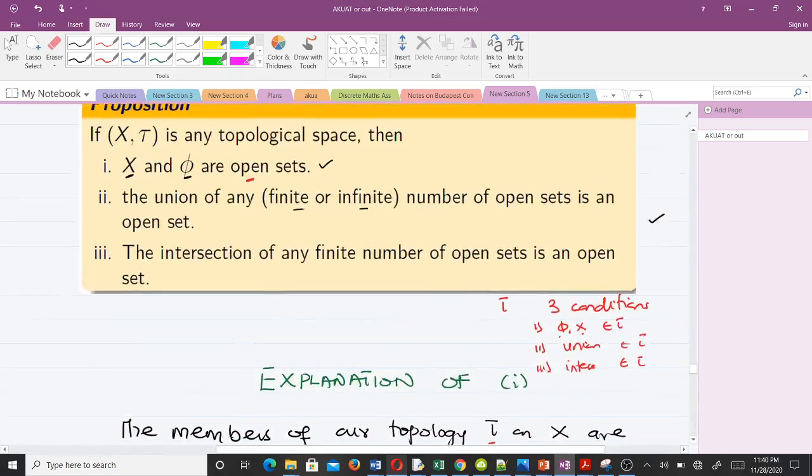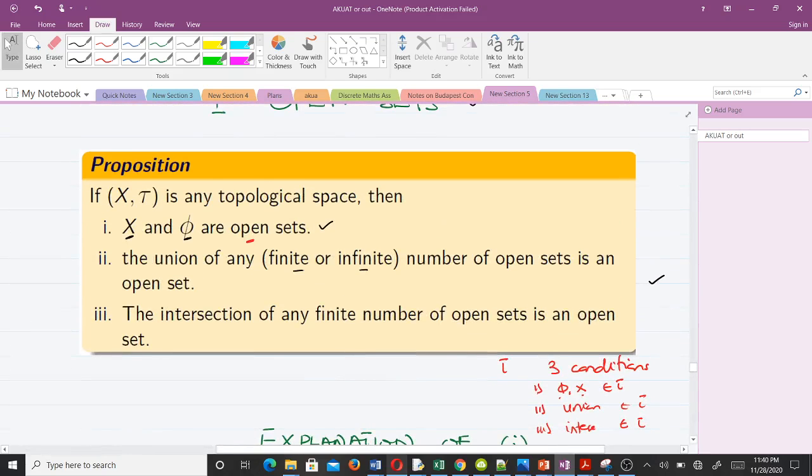Then when it comes to the second and the third, it's also very simple, and we are going to use the definition, the rules. The second rule for finding out whether something is a topology defined on X is that when you find the union of those elements in tau, you should also get something in tau.